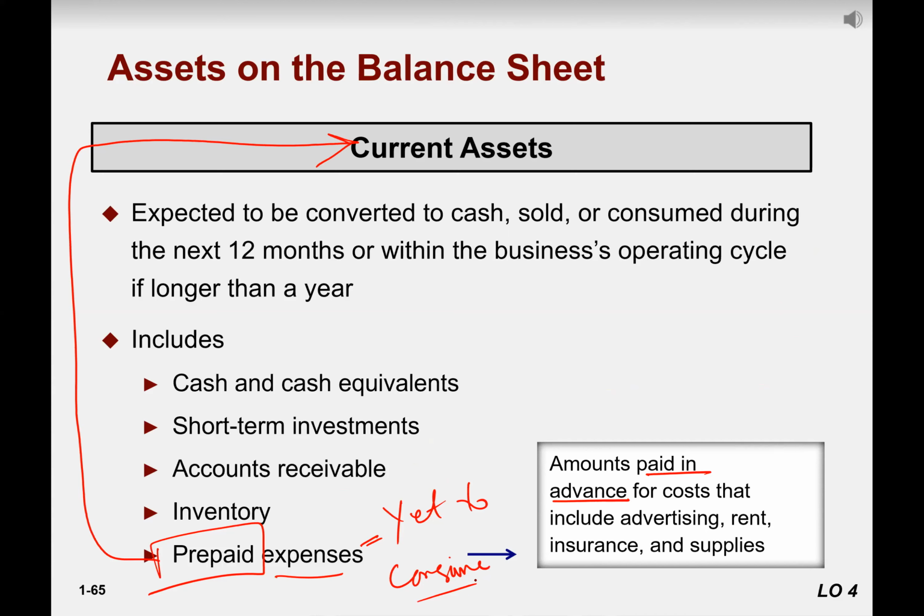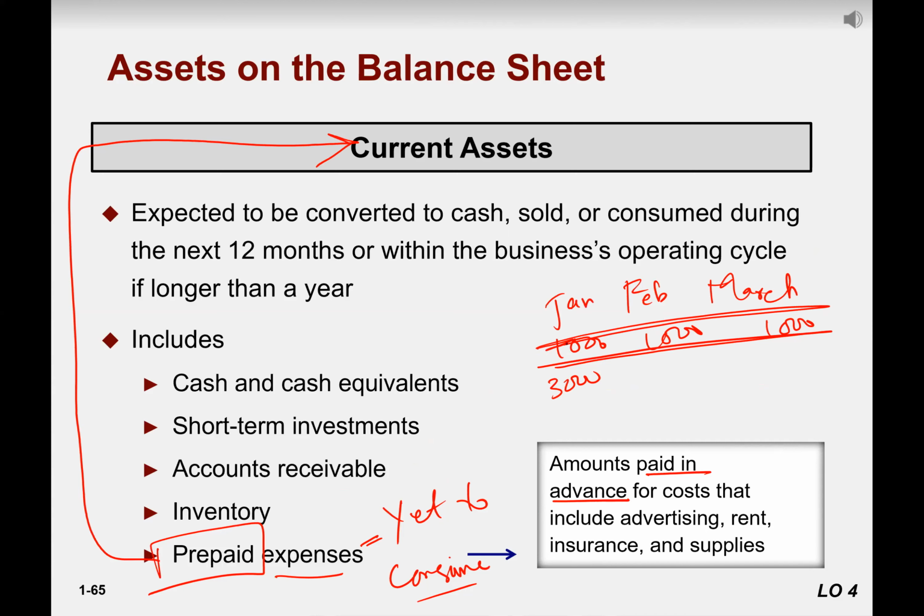Time to time, right? For example, right now it's January, and the rent of each month is 1,000. And what happened? We paid 3,000 in January. That's just for information.